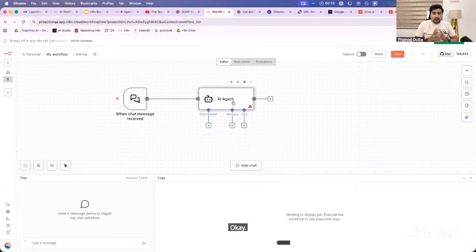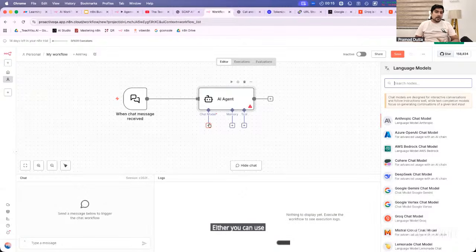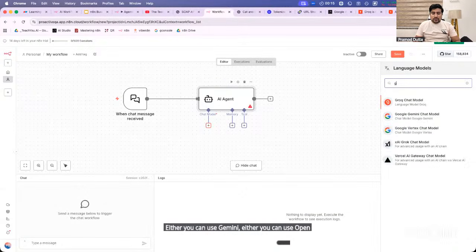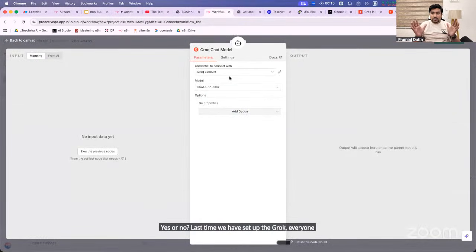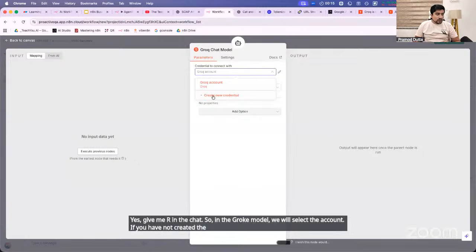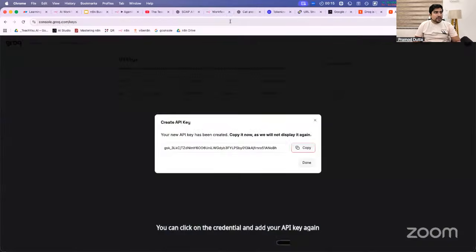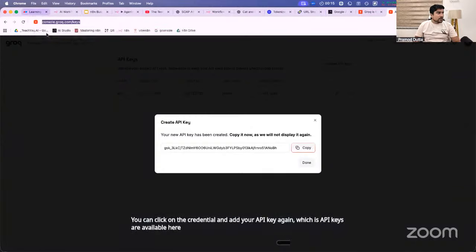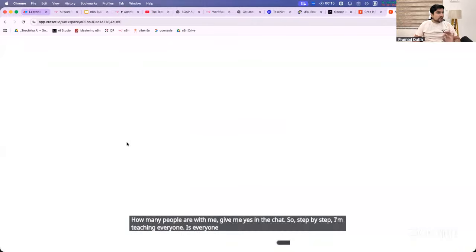Everything is given. Now, which model do we need to give? It is asking which model you need to use. Either you can use Gemini, or OpenAI, or we can use Grok. Last time we set up Grok, everyone. How many of you remember that? Give me R in the chat. In the Grok model, we will select the account. If you have not created the account, you can click on the credential and add your API key again, which is available here. How many of you are with me? Give me yes in the chat. Step by step, I'm teaching everyone.